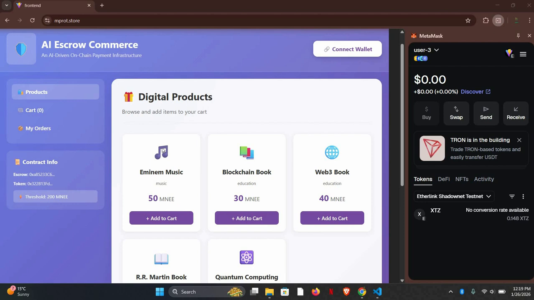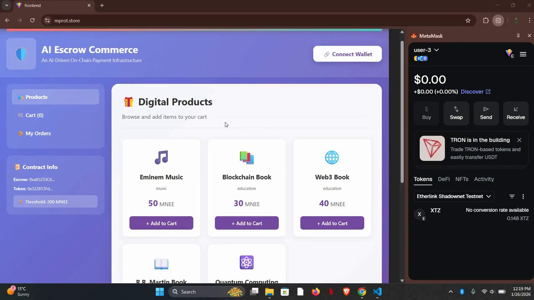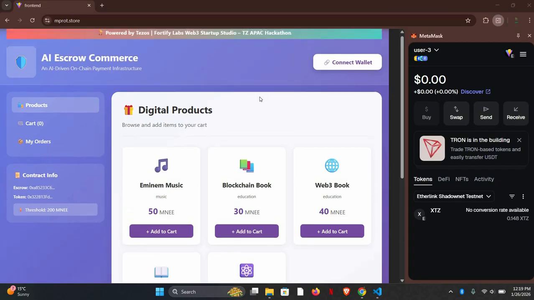My idea is simple. What if your crypto wallet was your only identity? No sign up, no email, no phone number, no personal data. This DApp allows users to buy and sell using only a wallet connection, while AI and smart contract handle trust, risk, and payment. Let me show you how it works.